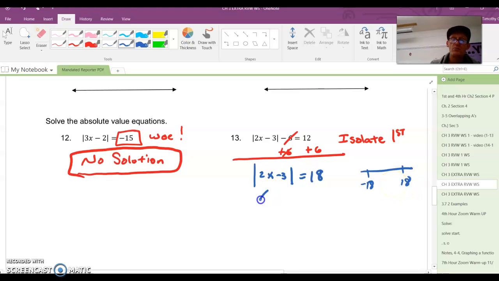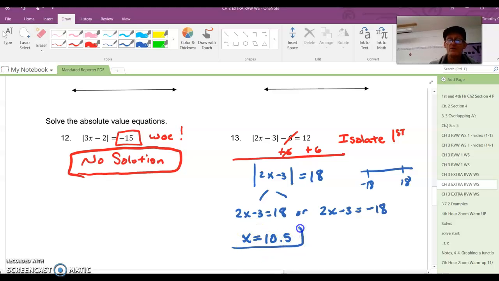So we have to apply that rule to the absolute value equation. 2x minus 3 equals 18, or 2x minus 3 equals negative 18. So we have to solve both of those. And here, x equals 10.5. Save some time here to solve the equation. And here, x equals negative 7.5. So we have to solve that equation here and here. I think those are the answers.